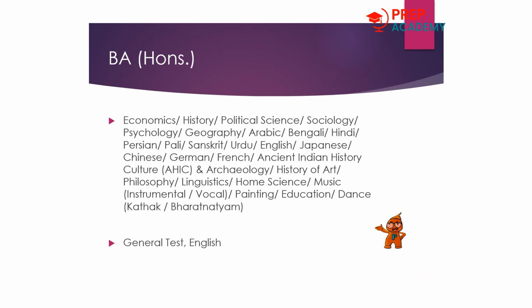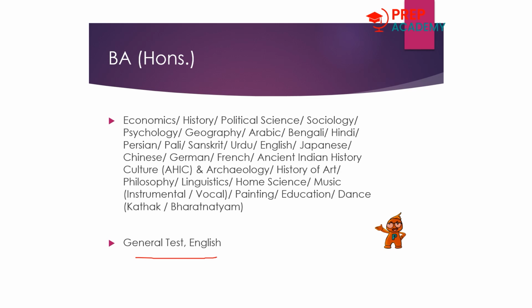So initially we are going to look into the BA Honours courses, and plenty of courses are offered by Banaras Hindu University. It includes economics, history, political science, sociology, psychology, geography, and almost everything, including history of art and even performing arts, etc. So basically, for BA Honours subject courses like political science, sociology, etc., we have to choose general test and English as our domain subjects to appear for these courses.